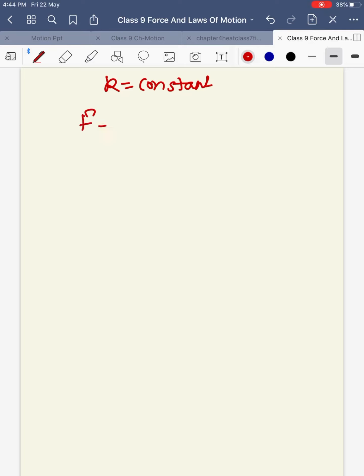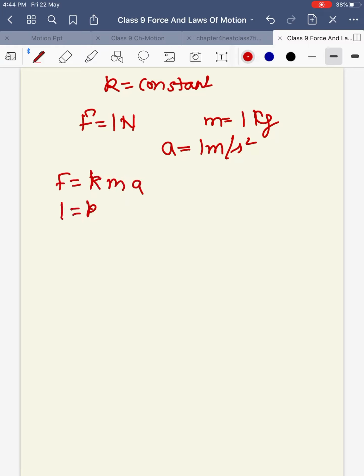If I say F is equal to 1 Newton, m is equal to 1 kg, a is 1 meter per second square, that is, a body of mass 1 kg when we apply force undergoes acceleration of 1 meter per second square. If we put all these values in F equals kma, then k will become 1, right? If all three are 1, then k is equal to 1.